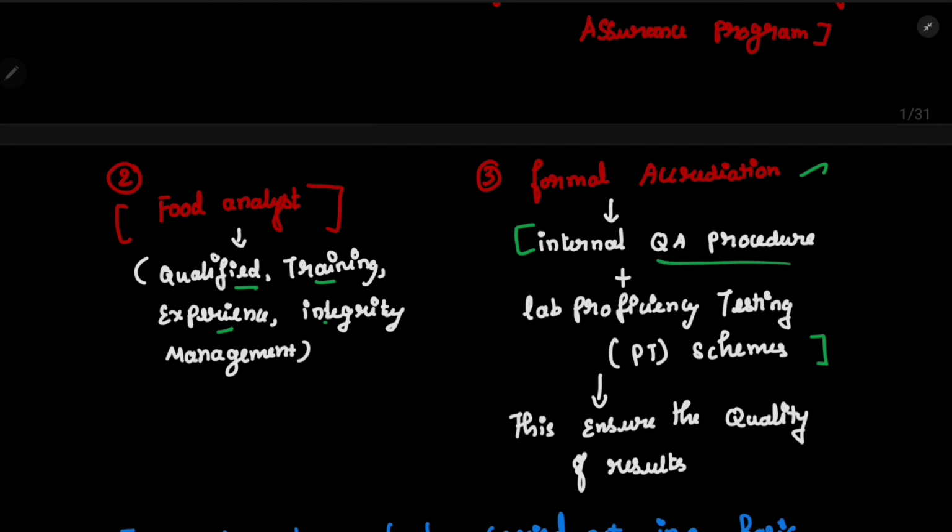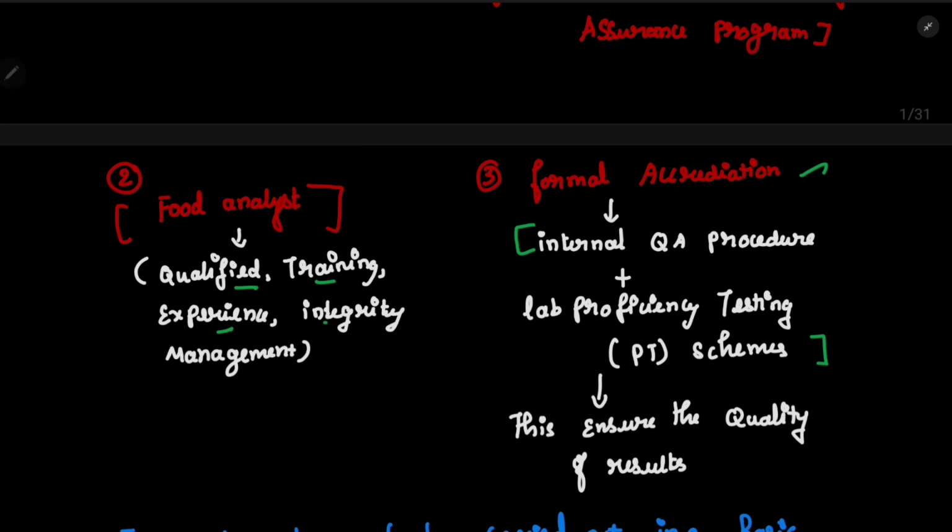So what is this internal QA procedure? It is nothing but a quality assurance program. For example, whatever process or procedure you are doing will be checked whether it is done in the quality manner or not. Simple. And the second one is laboratory proficiency testing.